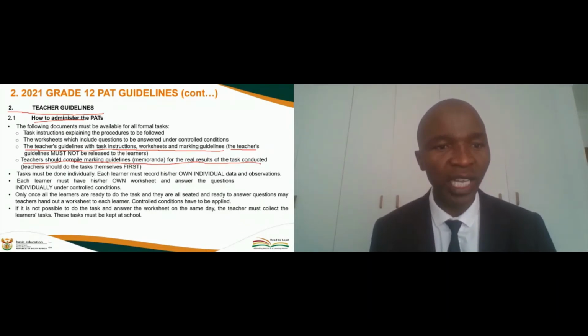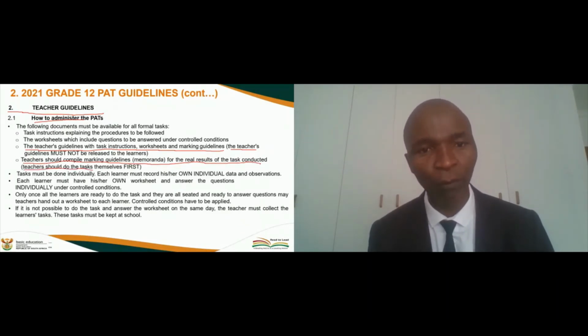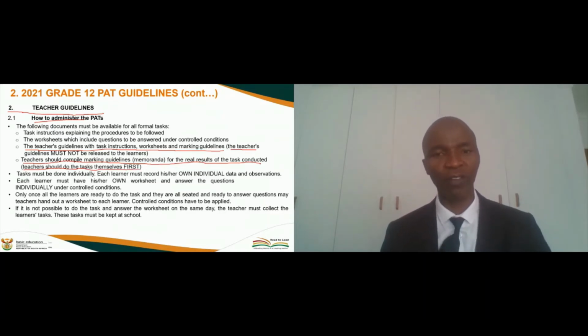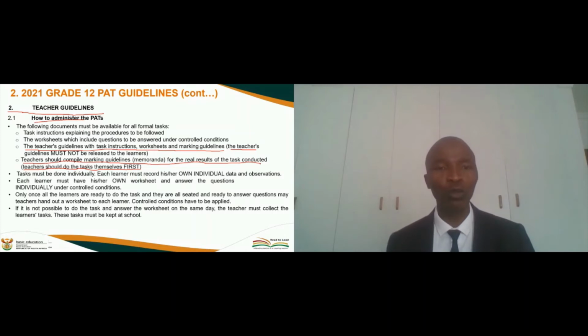And then we say the moment you receive the PET guidelines, before you receive the memo, in fact, this is what should have happened already for all the 3 tasks. All of us should try and answer. It's a worksheet. We try and answer and see if it really works or not. So that if there are some things that are not going to work, we indicate, we say, that one is not going to work and we need to improve, we need to change it. And I must say, it helped us in task 1 because we had to have an errata for a certain graph paper where it was not possible for learners to draw a certain vector. I think it was on vectors that was going to fit in that particular graph paper.